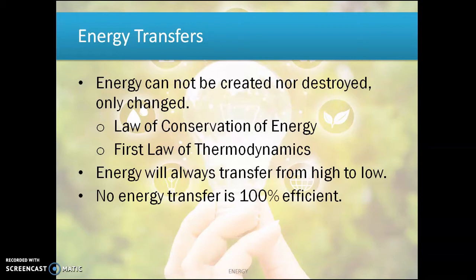A simple example is your coffee cup. Now you have a very hot coffee. What happens is your heat is transferred from your hot coffee to your container, the coffee cup. So that is the idea. Any energy transfer happens from high to low. But do you expect that all your heat will be transferred to your coffee cup? No, it's not possible. So energy transfer is not 100% efficient.